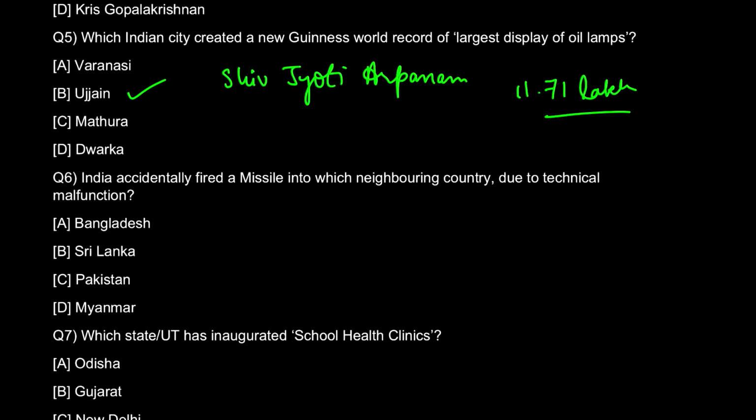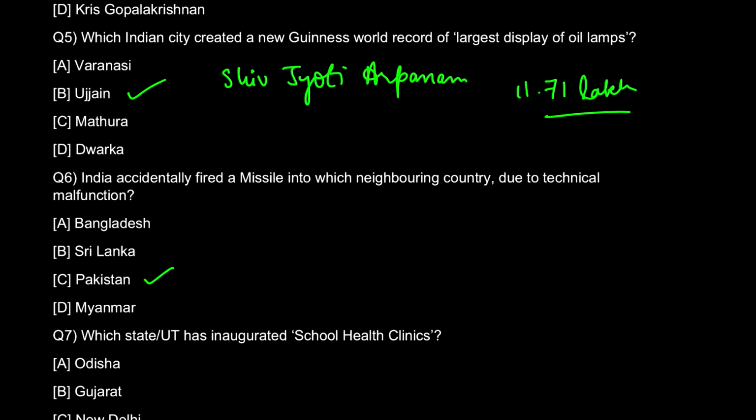Let's get down to question number six. India accidentally fired a missile into which neighboring country due to technical malfunction? बड़ी हंसी आई थी मैंने जब इसको पढ़ा था ना करंट अफेयर्स में. I was like, what am I reading, the correct thing? That was my expression when I read it. Well, you all know कि आंसर क्या होगा. The answer is Pakistan. India accidentally fired a missile into Pakistan.